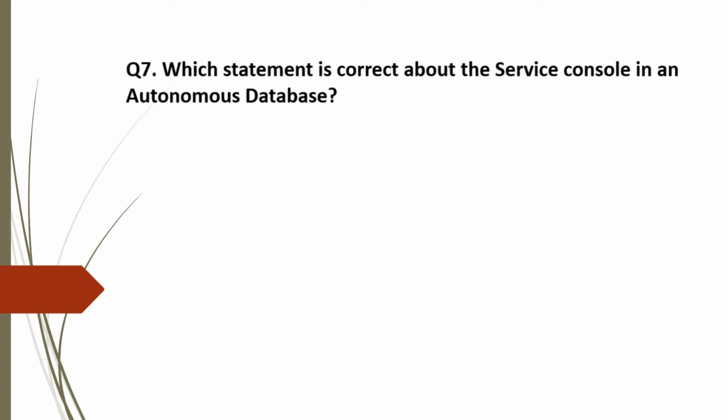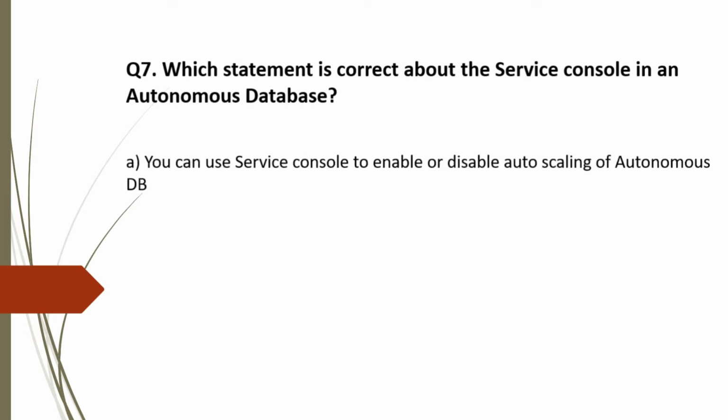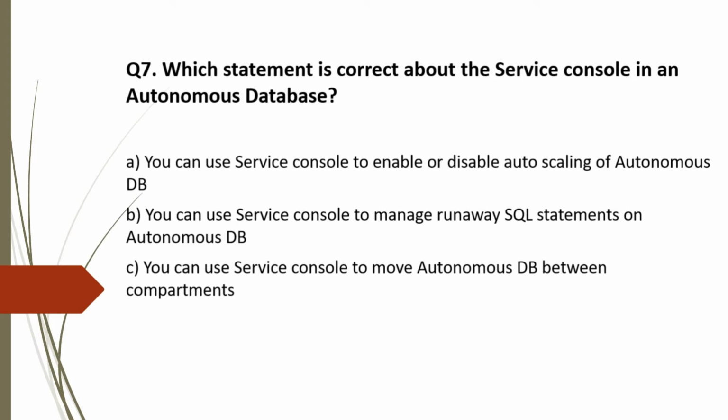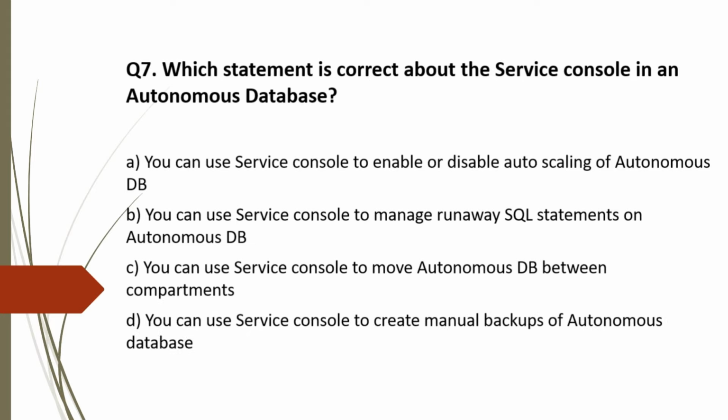Question 7. Which statement is correct about the service console in an autonomous database? And the options are A. You can use service console to enable or disable auto-scaling of autonomous DB. B. You can use service console to manage runaway SQL statement on autonomous database. C. You can use service console to move autonomous database between compartments. D. You can use service console to create manual backup of autonomous database.